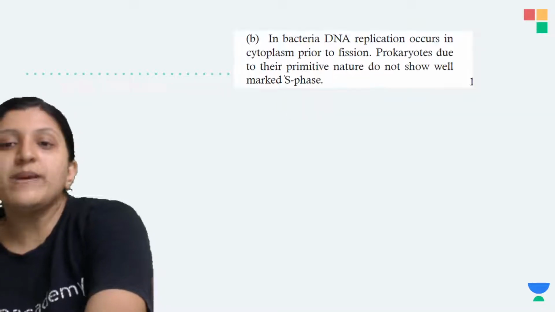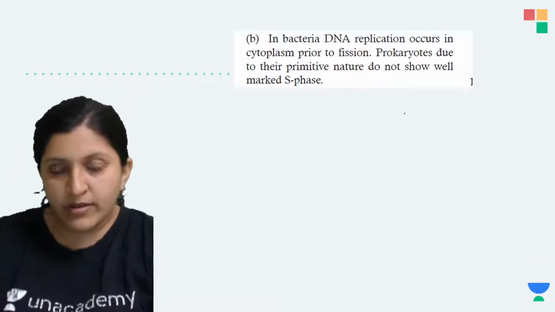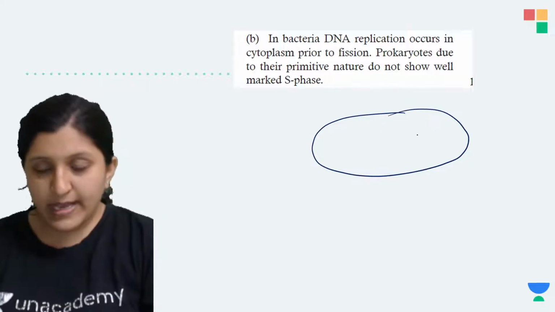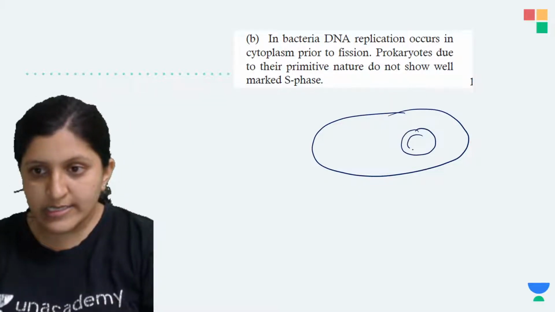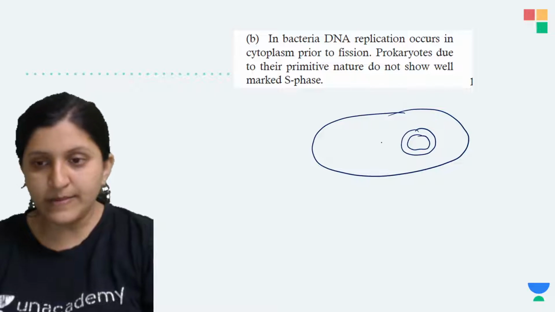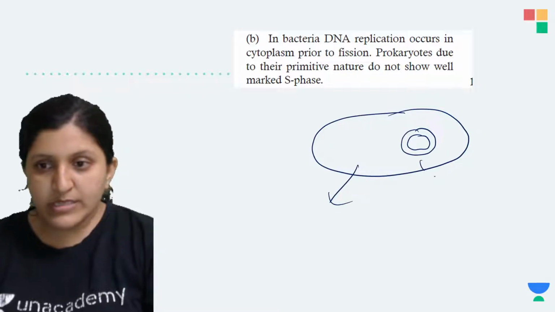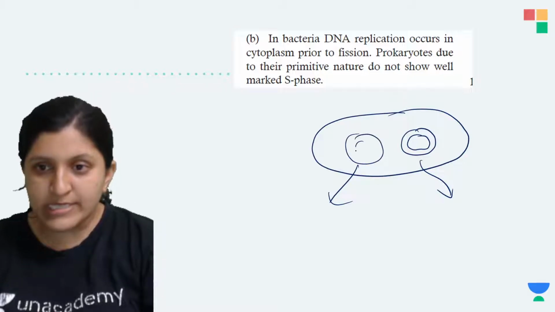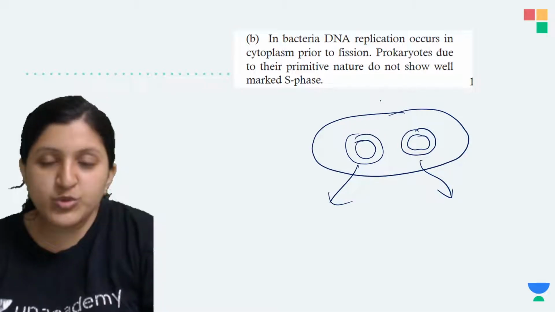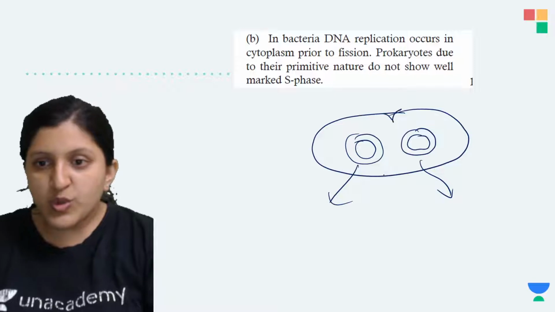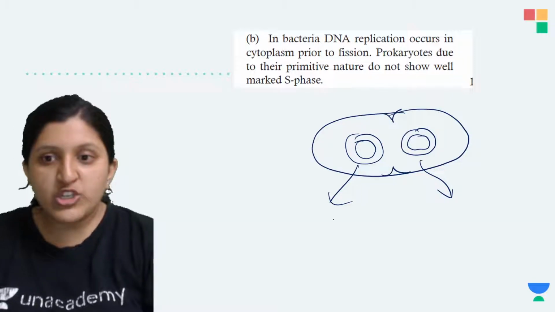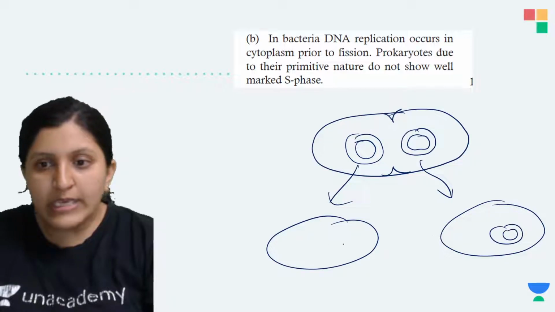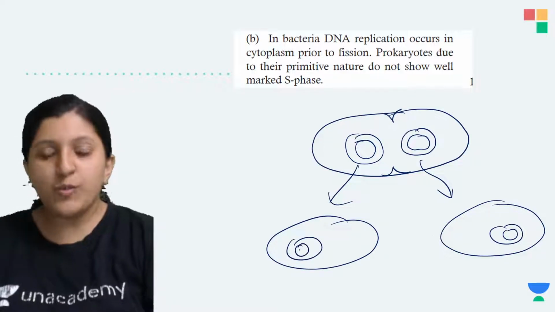Why? Let's say this is a bacteria, and there is circular DNA present. Just before the cell division, it will form a copy of itself, prior to the binary fission. You can see a furrow formation, and a bacteria having its own chromosomal DNA.